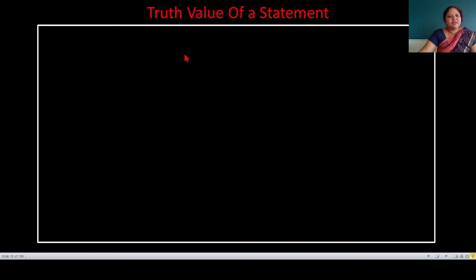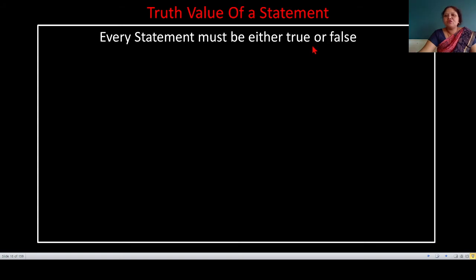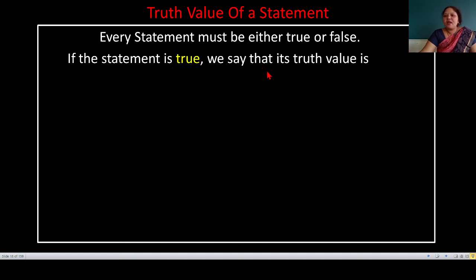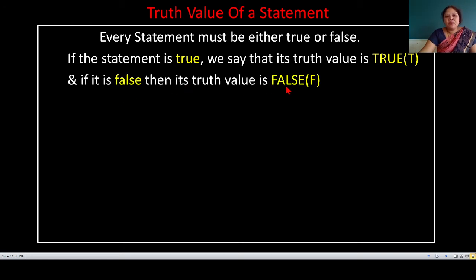Truth value of a statement. Every statement must be either true or false. If the statement is true, we say that its truth value is true and is denoted by capital T. And if the statement is false, then its truth value is false and is denoted by capital F.